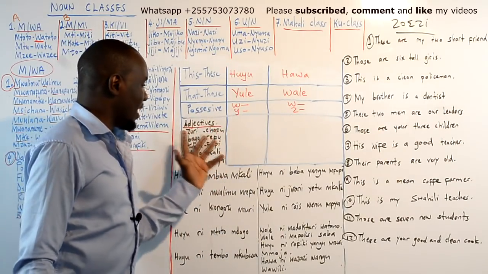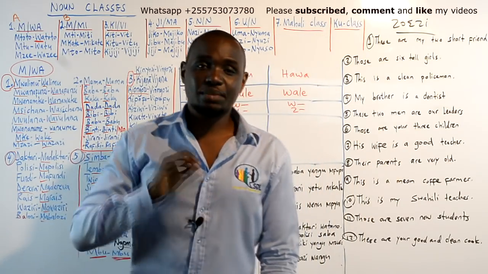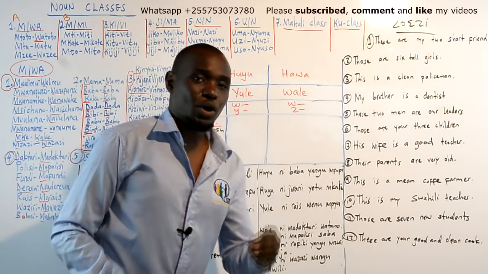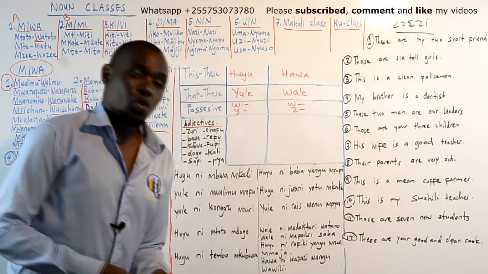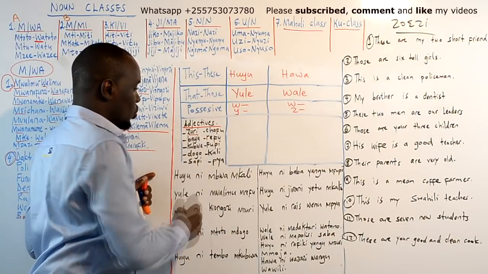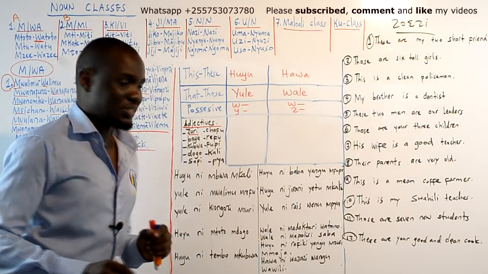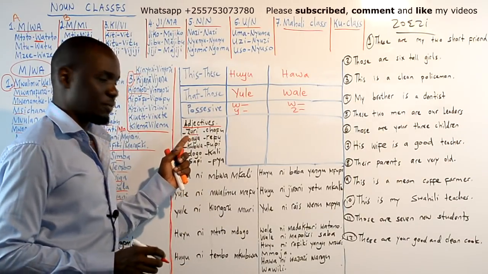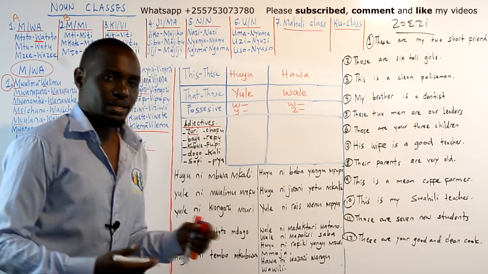Okay, and today we are only going to discuss the adjectives for mwa noun class, for people and animals. First of all, we need to understand these words. Zuri. Zuri is good, but normally you need to say something before zuri. Maybe mzuri.